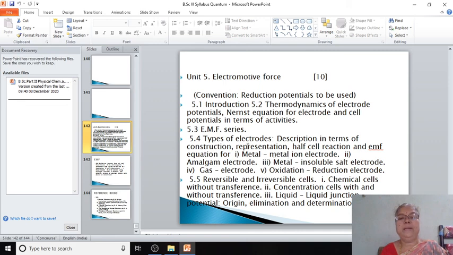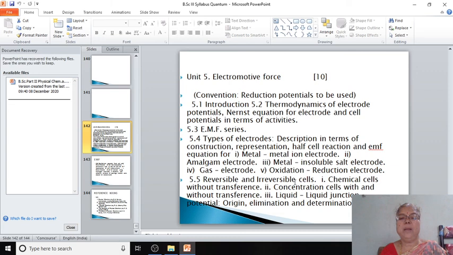And the different types of electrodes are metal ion electrode, amalgam electrode, metal insoluble salt electrode, gas electrode, and redox electrode, that is oxidation reduction electrode.